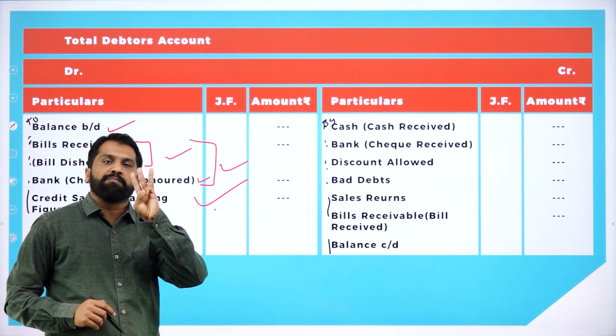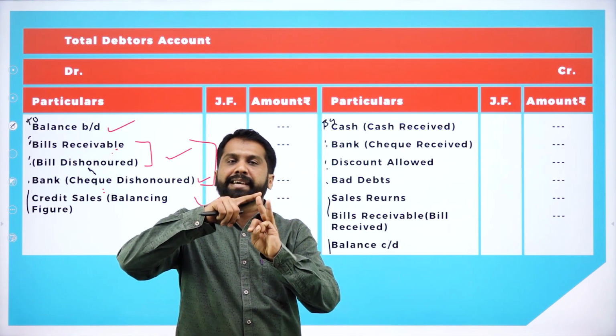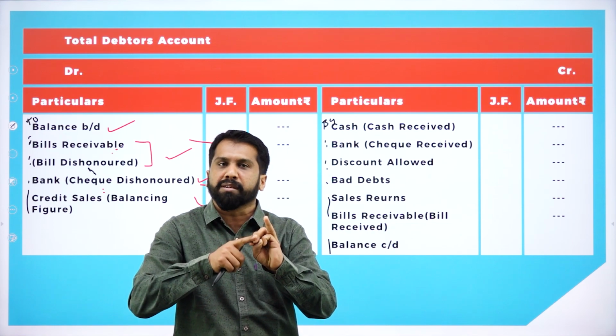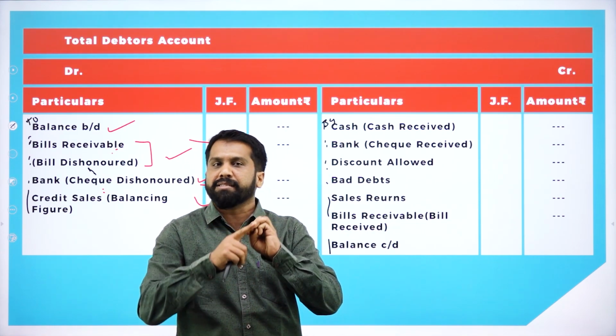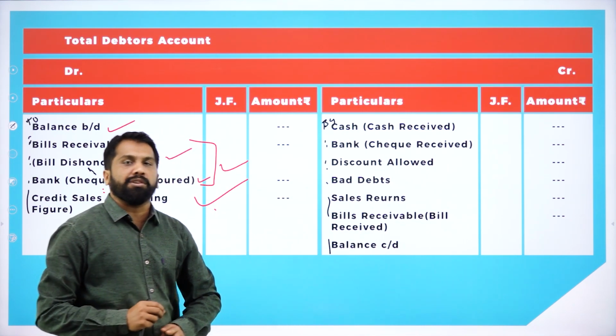Only three things. First one, balance brought down. Second one, bills receivable and check dishonored. Third one, credit sales. Clear? Now, what is the logic now?